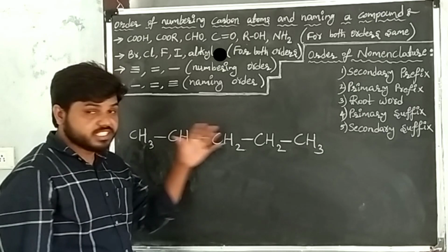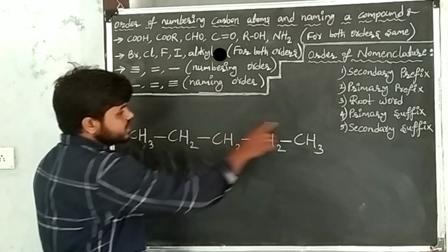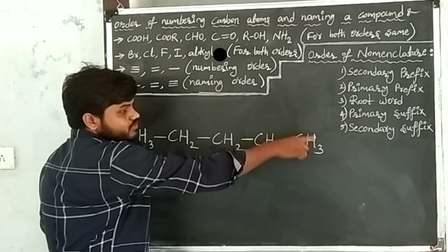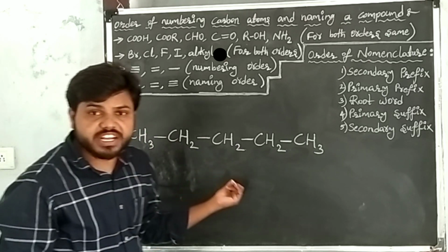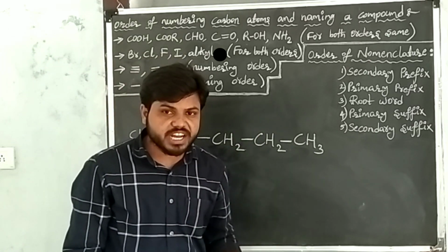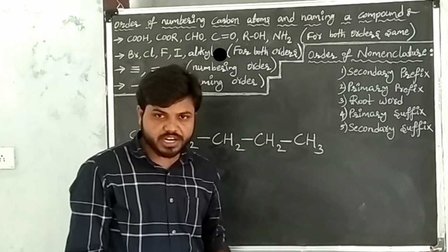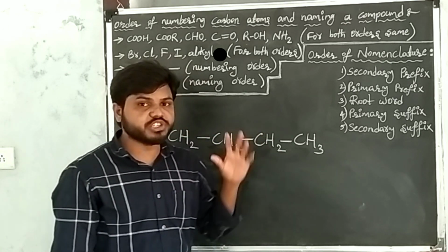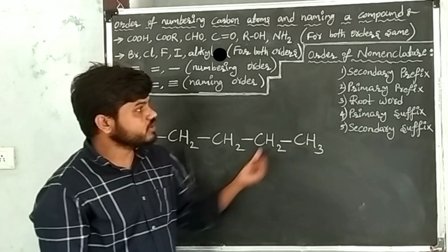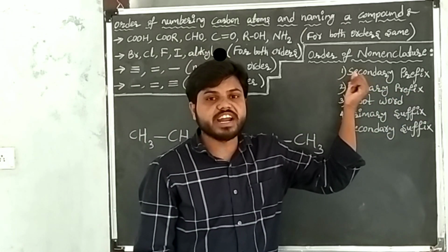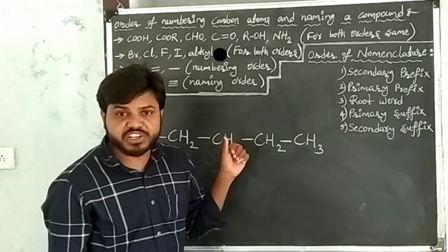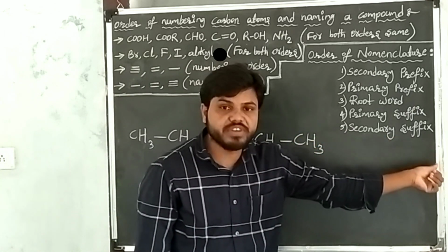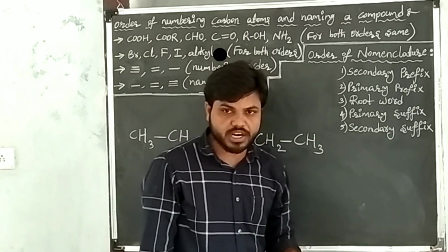This is the given carbon compound. This is the principal chain. In the given carbon compound, substituents are not there and functional groups also not there. Substituents mean secondary prefixes, which are not there, and functional groups are nothing but secondary suffixes, which are also not there.